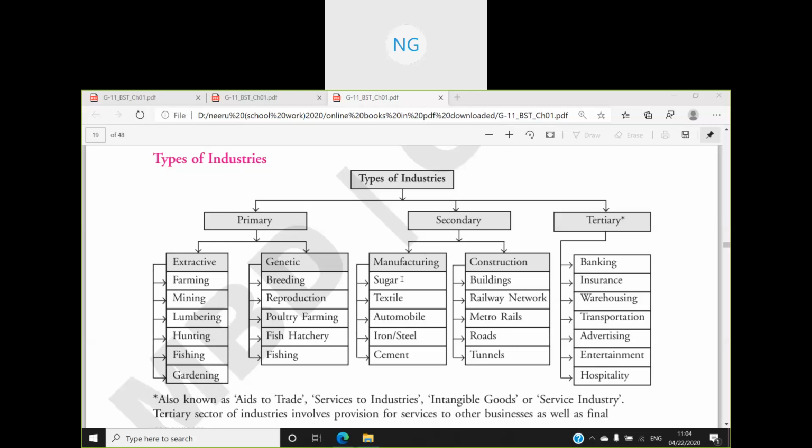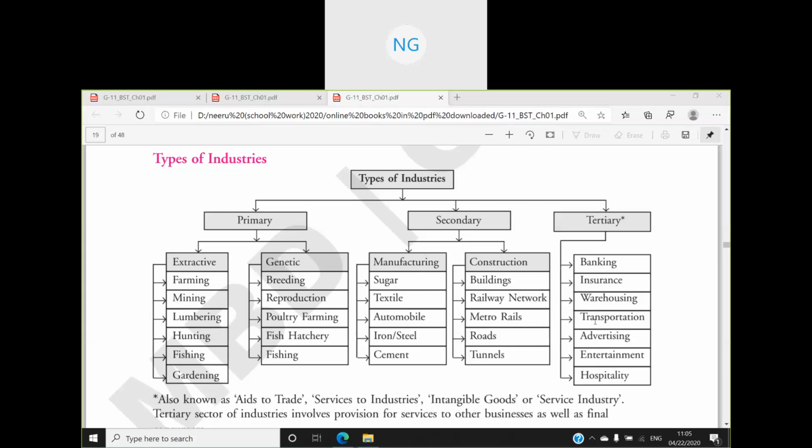In the manufacturing industry, for example, sugar is made from sugarcane. Sugarcane is grown in the primary industry, then used as a raw material in the secondary industry, and sugar is produced from it. In the same way, for textile, the raw material is cotton. Cotton is grown in the primary industry, then used as a raw material in the secondary industry, that is, the textile industry. These are examples of manufacturing industries. Then construction industries also take raw material from the primary industry, and then they make their products.